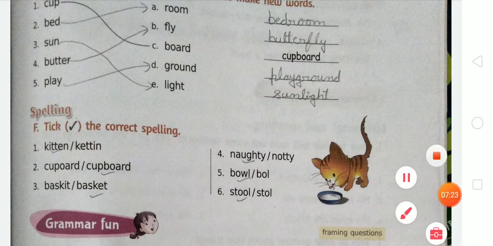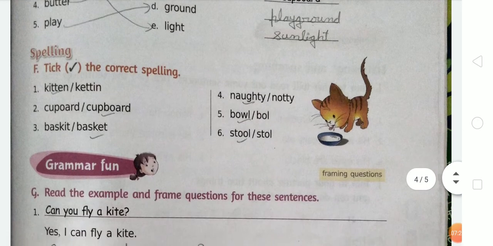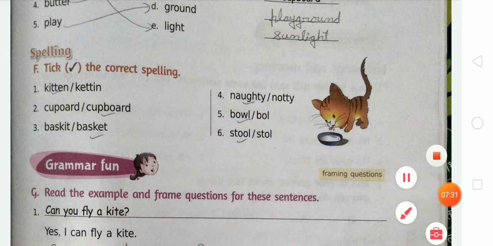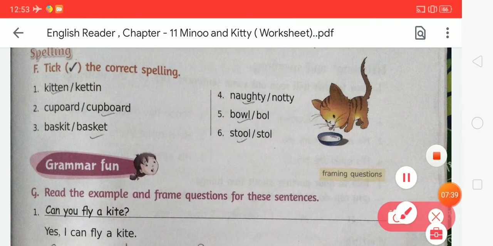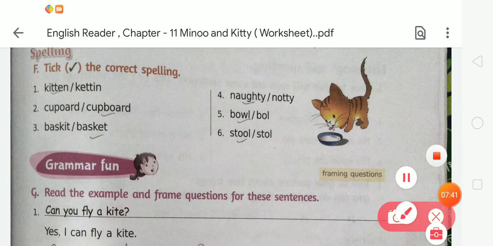In exercise F, you can see there is a spelling, and we have to choose the correct spelling. So here are the spellings of kitten. Now tell me what the spelling of kitten is. Here are two examples. First is K-I-T-T-E-N, kitten, and K-E-T-T-I-N, kitten. Now tell me which one is correct. We know that the spelling of kitten is K-I-T-T-E-N, kitten. So first is correct. Now next is cupboard.